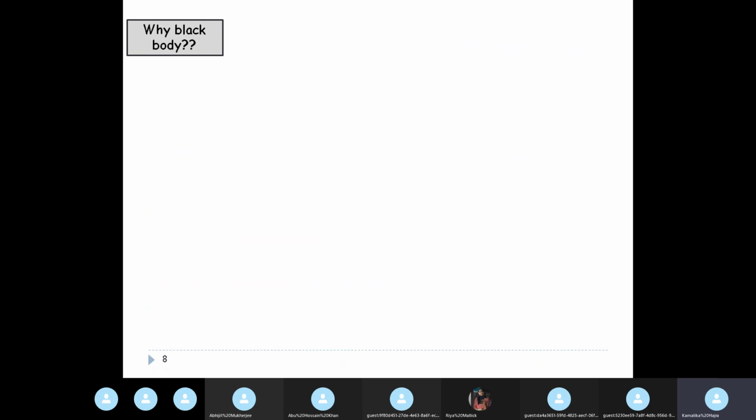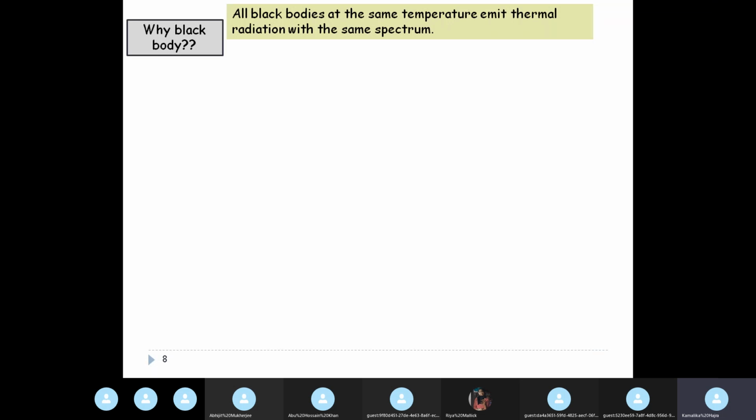So why are we interested in black bodies? As I told you, because of the universal characteristics. Okay.